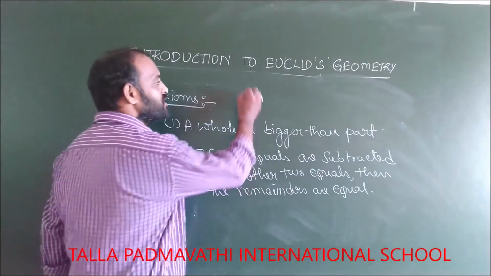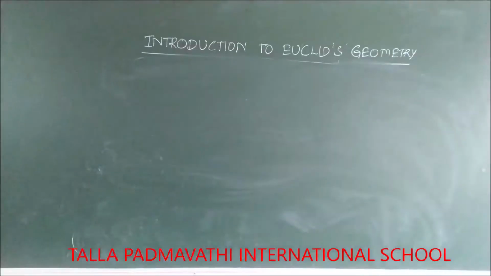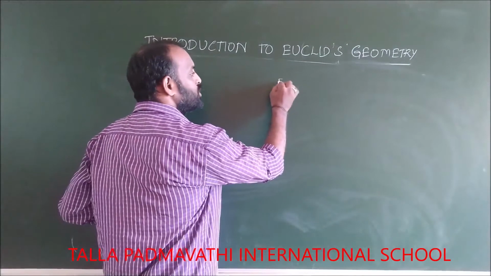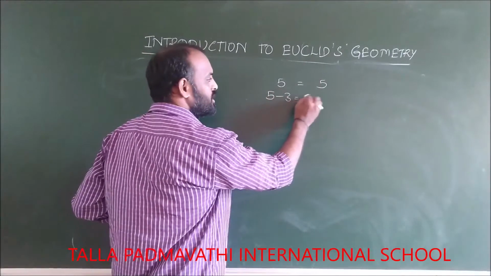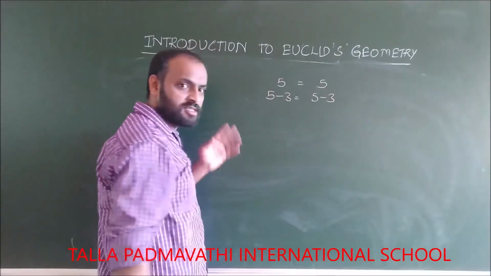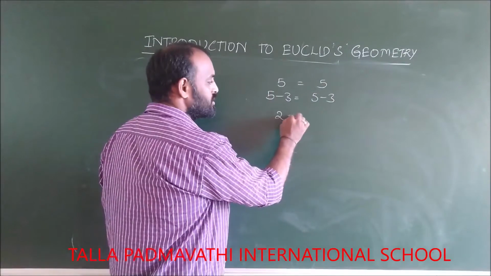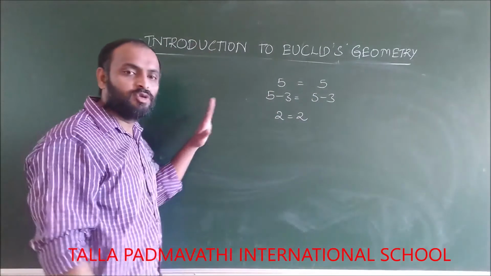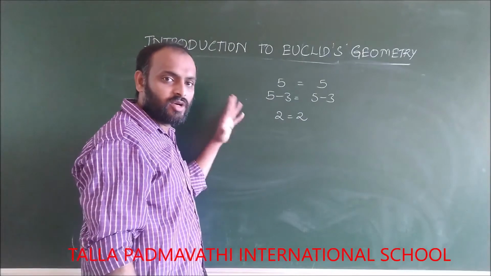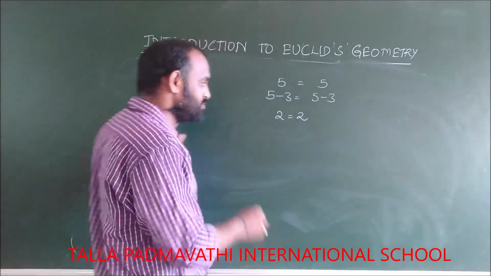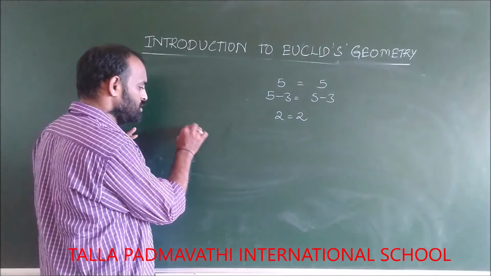Let us see the example for this. If two equals are subtracted from another two equals, still the remainders are equal. Therefore, if two things are subtracted from another two things, the remainders are equal. Let's see the third axiom.